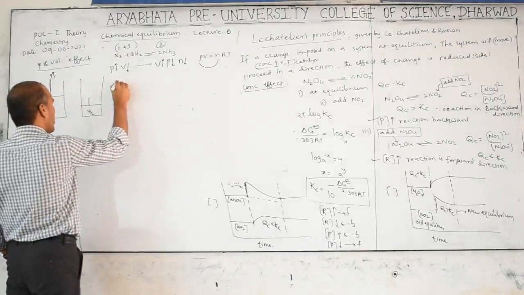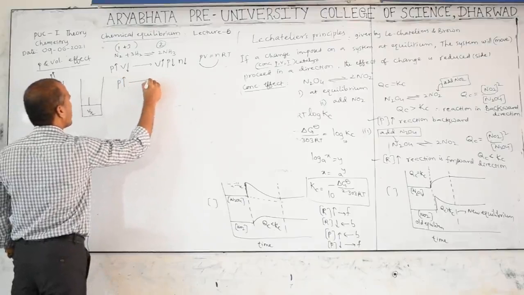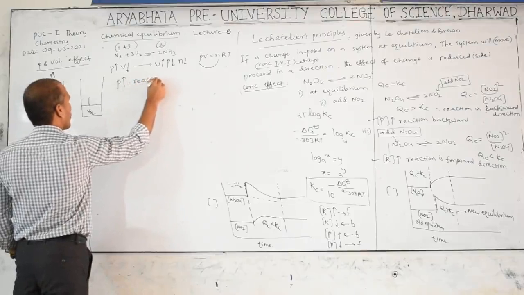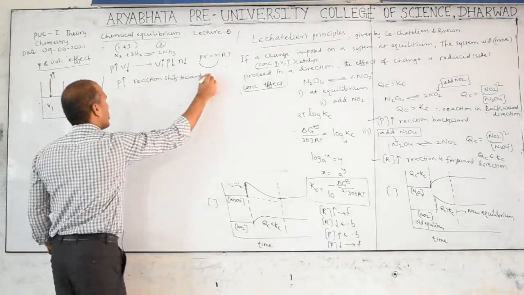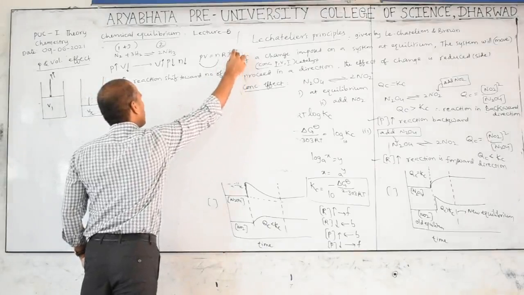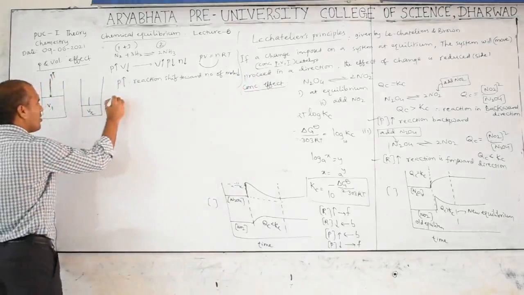So keep in mind, when pressure increases, the reaction shifts toward the side where the number of moles decreases. Reverse, what is that?